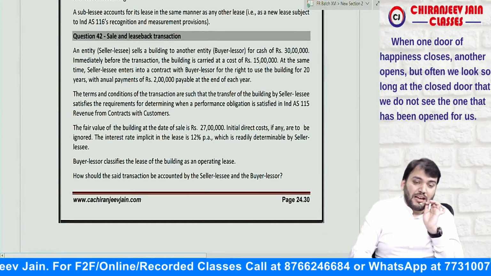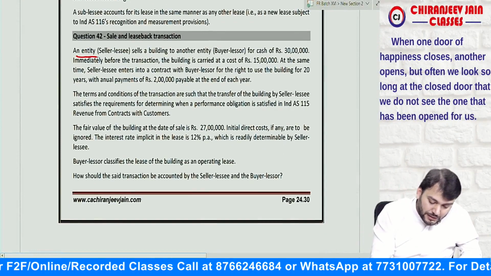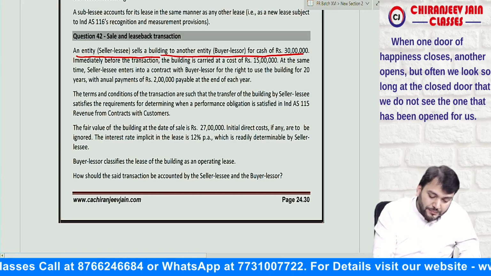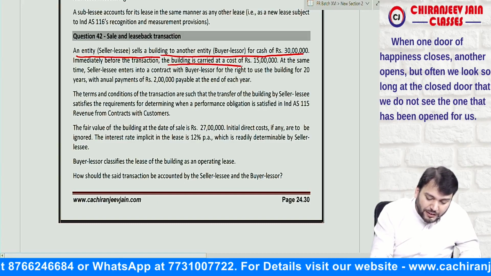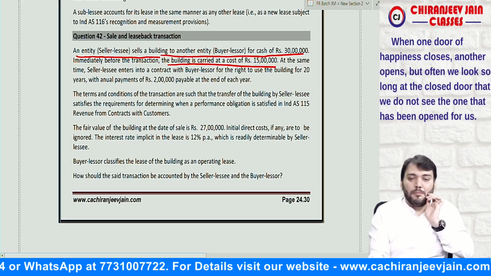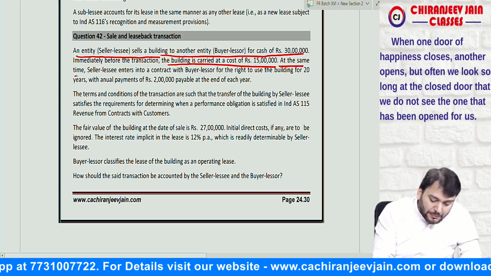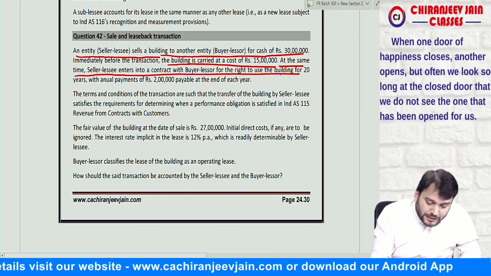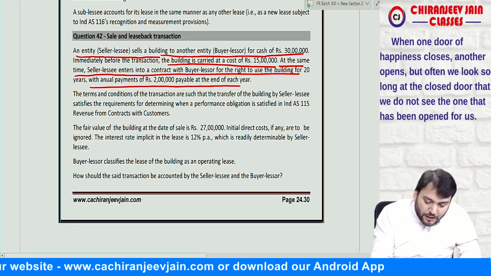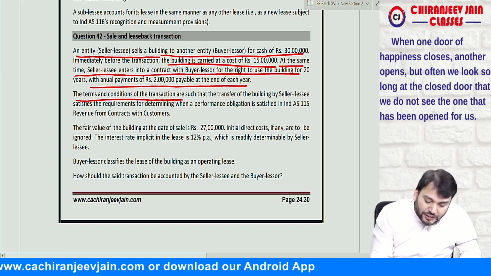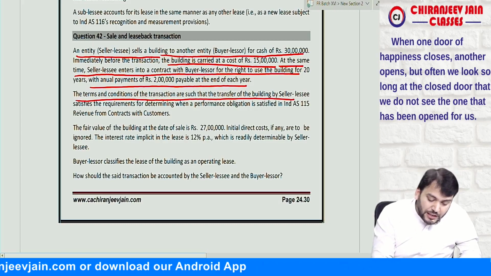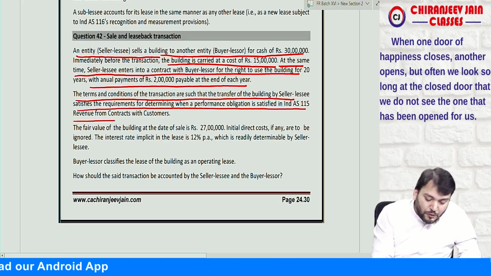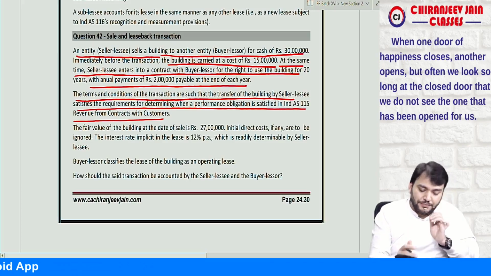This was the same question which was asked in the exam. An entity sells a building to another entity for cash of 30 lakh. Immediately before the transaction, the building is carried at a cost of 15 lakh. This is the carrying amount of the building. At the same time, the seller lessee intends to contract with the buyer lessor for a right to use the building for 20 years with an annual payment of 2 lakh payable at the end of each year. The transfer of the building by the seller lessee satisfies the requirements for determining when the performance obligation is satisfied in Ind AS 115, Revenue from Contracts with Customers. So this will be considered as a sale.